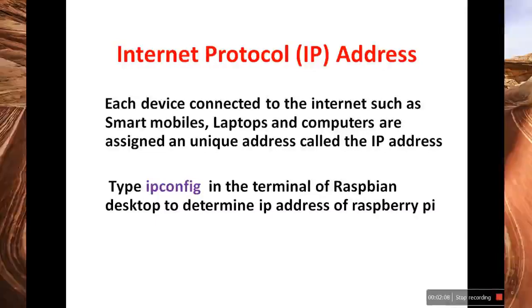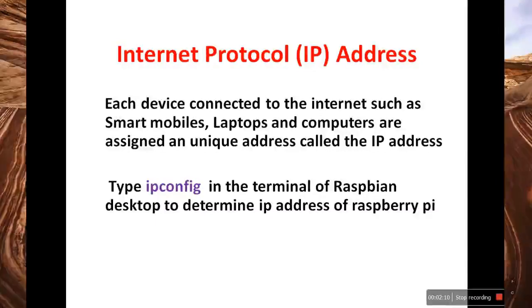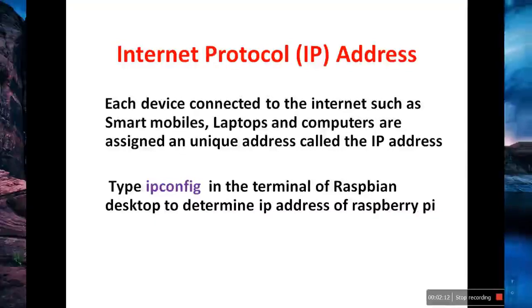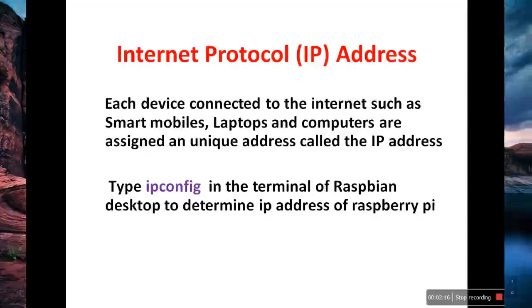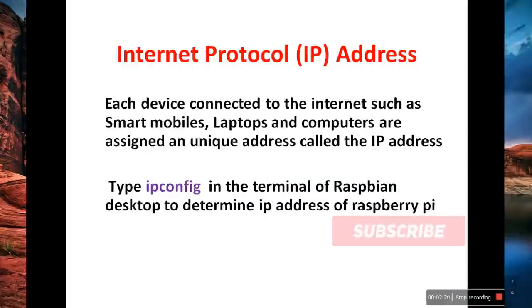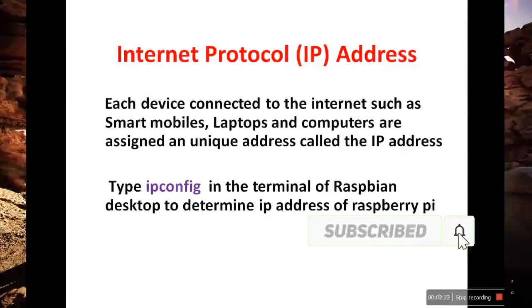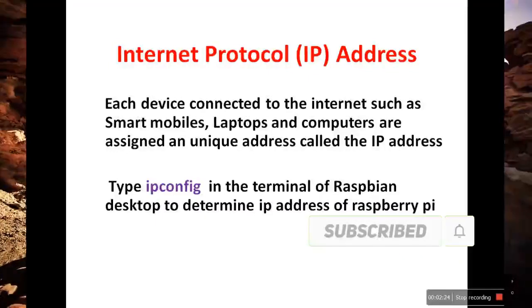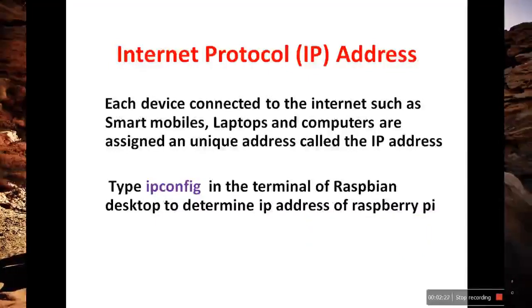As I said earlier, the Raspberry Pi IP address also keeps continuously changing. So you need to know initially what is the current IP address of Raspberry Pi. So you have to type ipconfig in the terminal of Raspbian desktop to determine its current IP address.